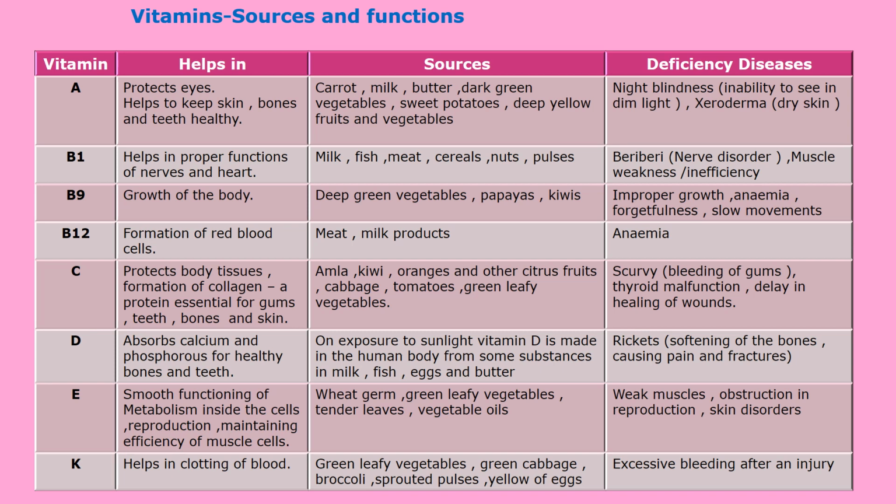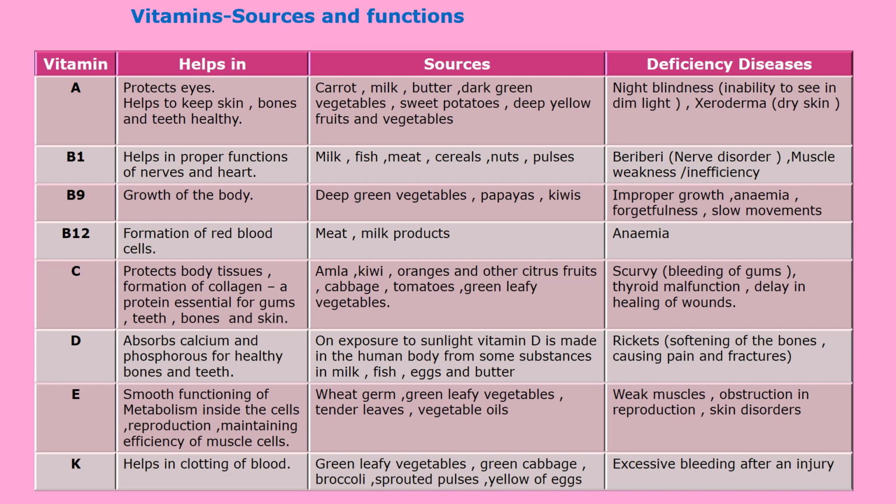Now the next vitamin is vitamin B9. This vitamin B9 is helpful for the growth of the body. Sources of vitamin B9 are deep green vegetables, papayas and kiwis. Due to deficiency of vitamin B9, there is improper growth of the body, then anemia, forgetfulness and slow movement of the body.